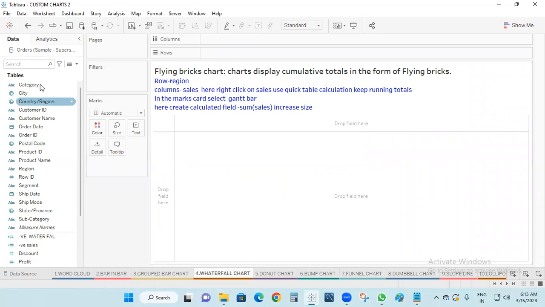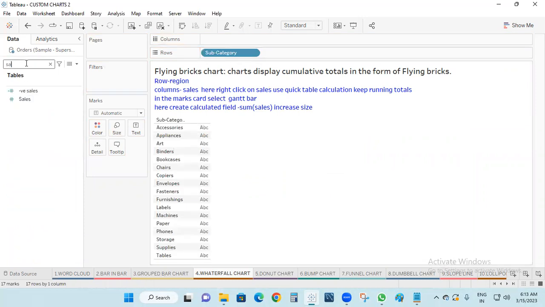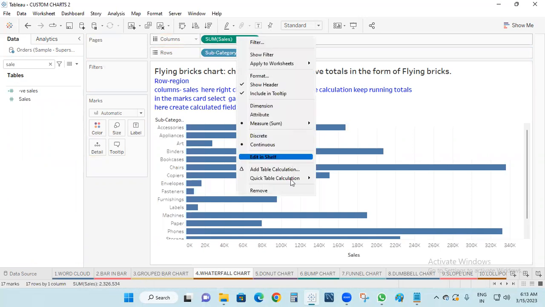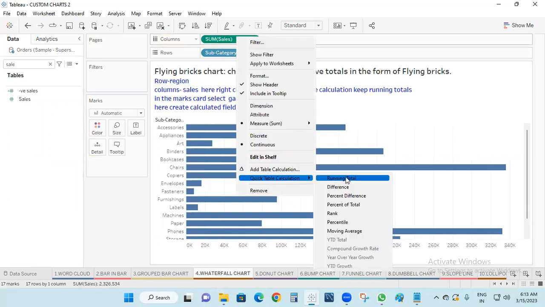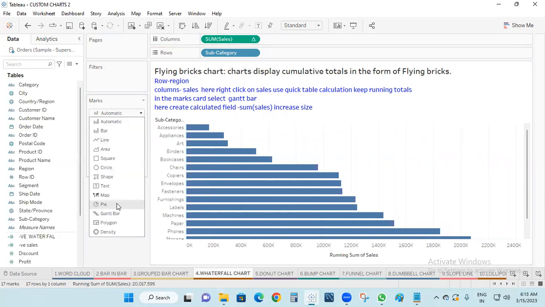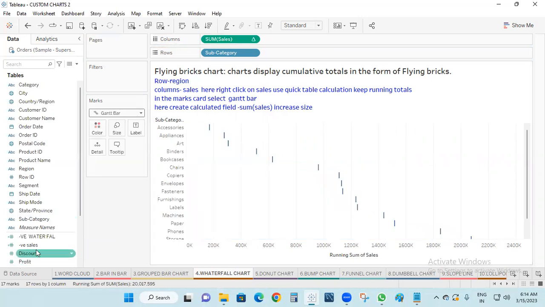Again I am taking the subcategory to the row shelf, and sales into the column shelf. Right-click here, go to quick table calculation, running total. Now I'm coming here and keeping it as a Gantt chart. This is the Gantt chart. Now I created the waterfall chart. These are the negative values.